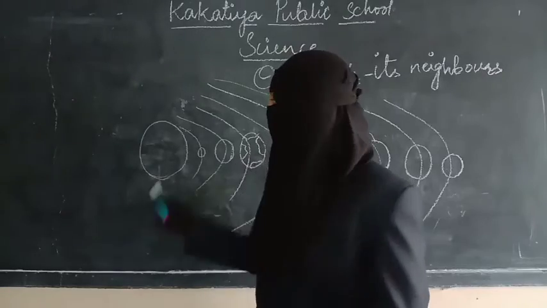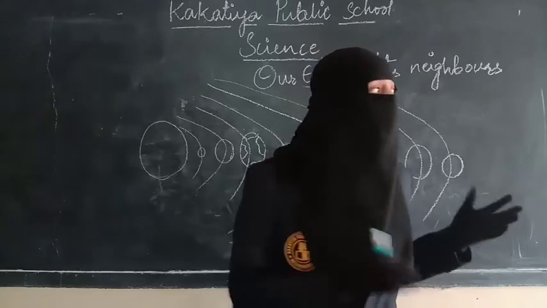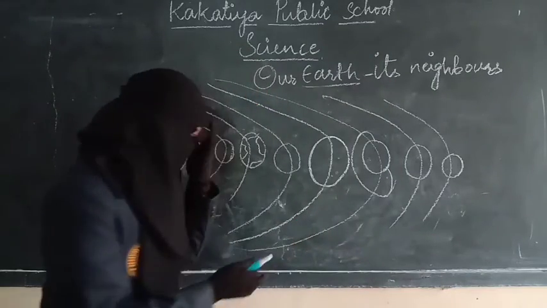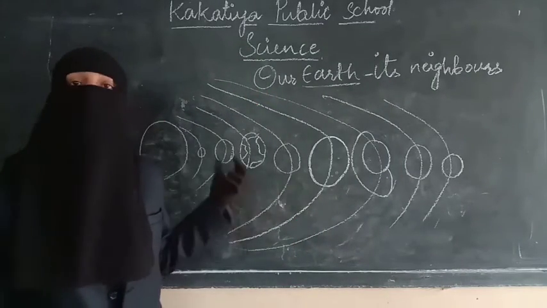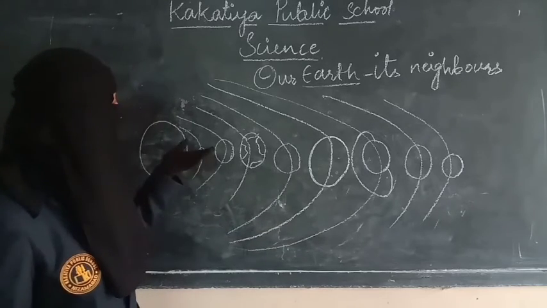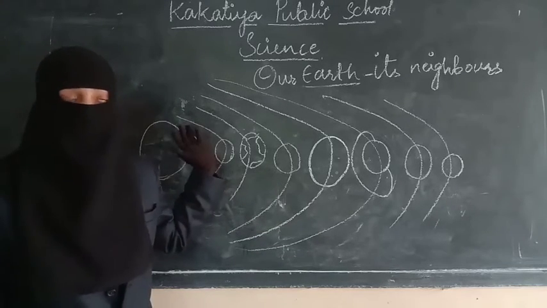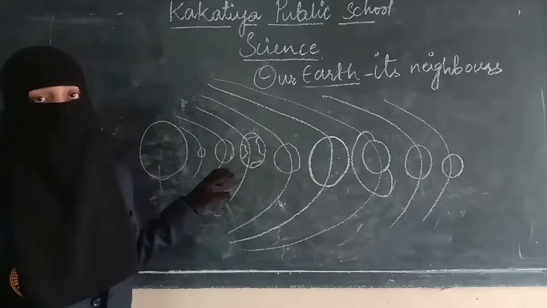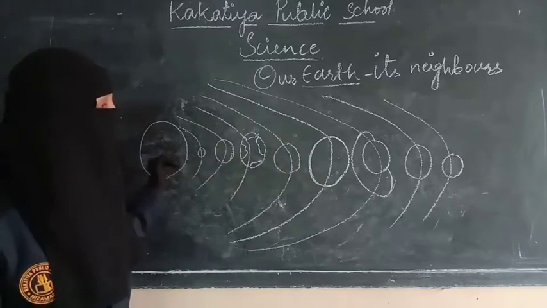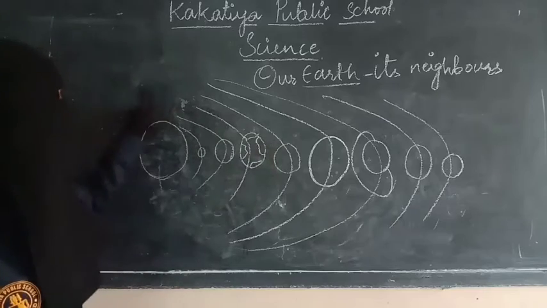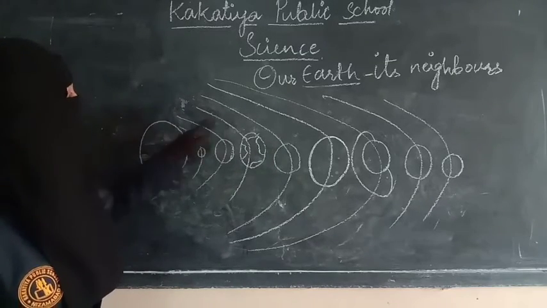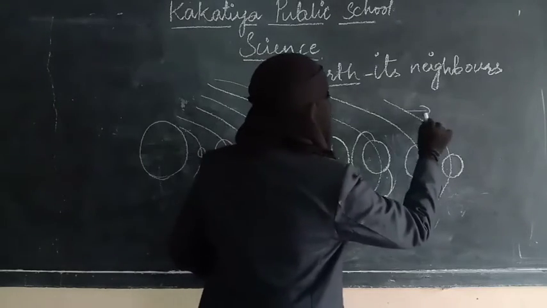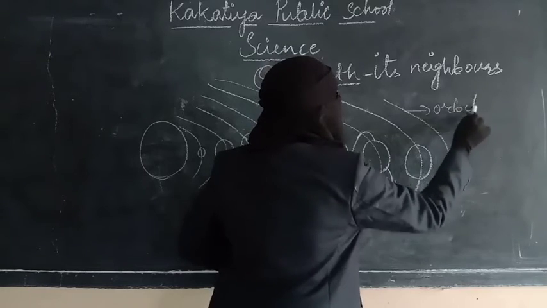You see, here I have drawn a simple sketch to help you understand how these planets are revolving around the sun. Just for understanding I have taken this. It is not exactly the picture of it, but they will be moving in this way only. These are the circular paths. These are called orbits. So every planet has its own orbit.